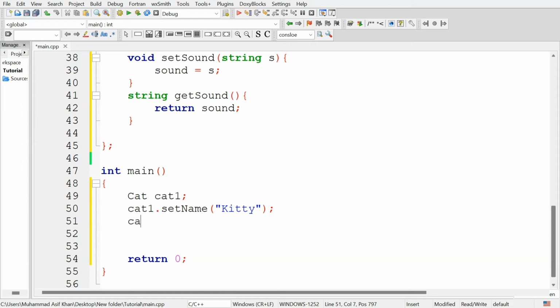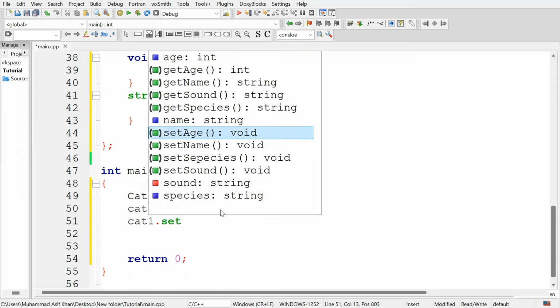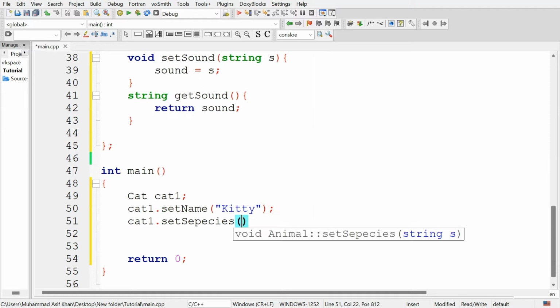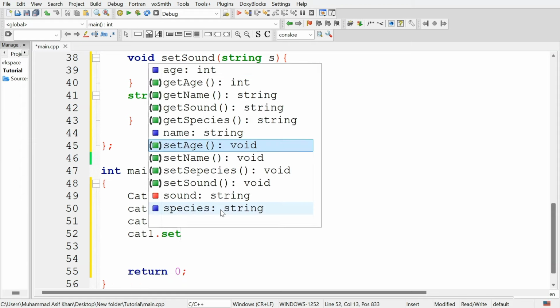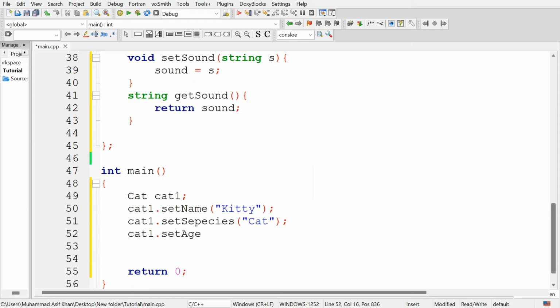After this, set the species, set species, and species of the cat is cat. After this, cat1 dot set age, and you can set age to 2 years.